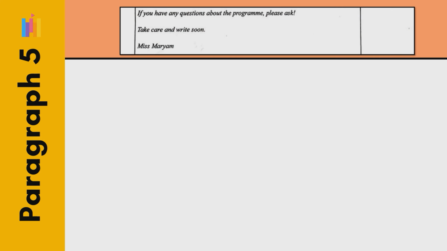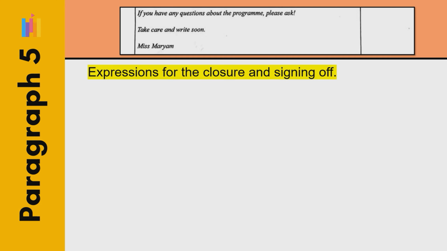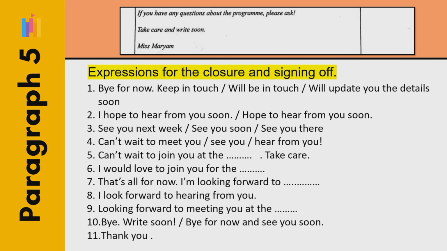Paragraph 5 is the conclusion. Let's take a look at some useful expressions for the closure and signing off of a letter or an email. Again, I need to remind you, you need to decide which style you want to use in your answer, whether it is formal or informal.